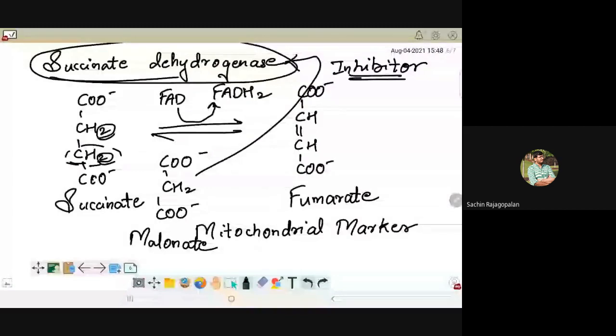Which kind of inhibitor? Competitive inhibitor, because they are so similar in their structure. So if you add malonate, you will see that the Krebs cycle will not proceed because succinate dehydrogenase is blocked. Instead of succinate, it is malonate that occupies the active site or the catalytic site, acting as a competitive inhibitor.